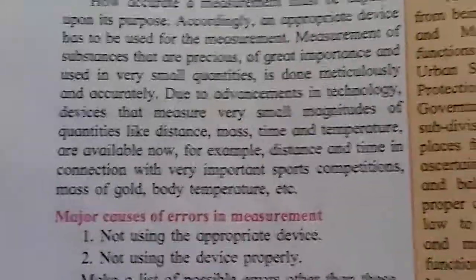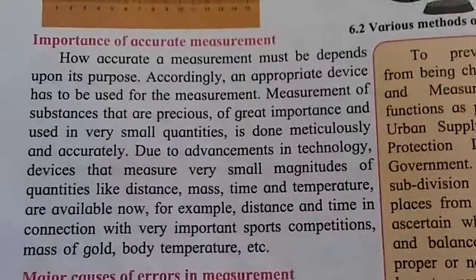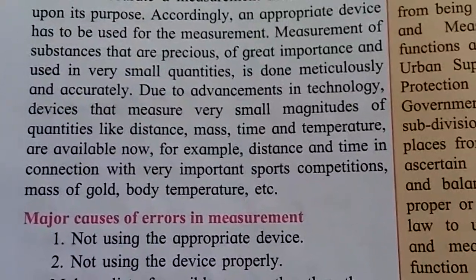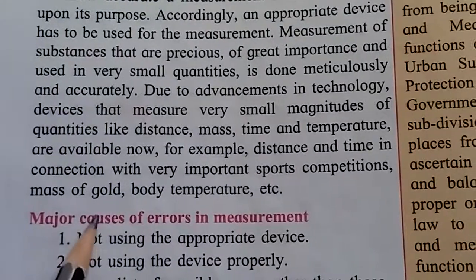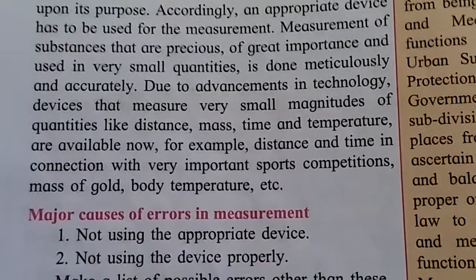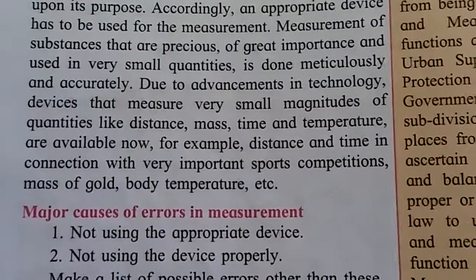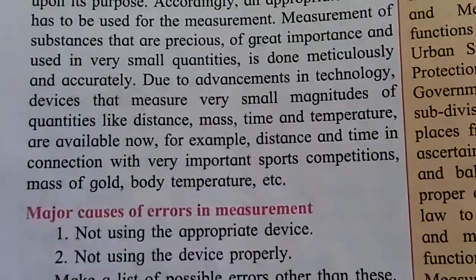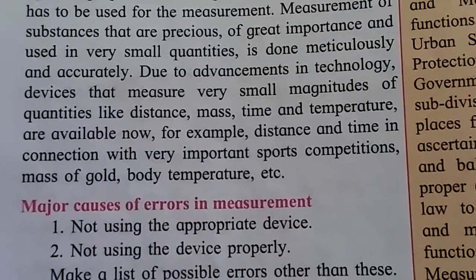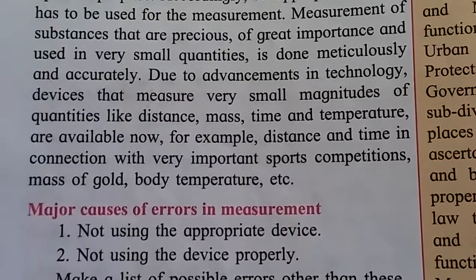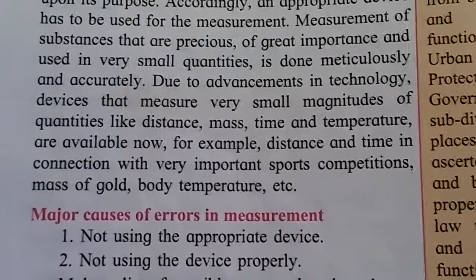Why is measurement accurate, or why is this so important? Because some things are very costly. For example, gold is very costly. If that balance is not accurate, we are buying 1 gram of gold, but that shopkeeper is giving not exactly 1 gram.